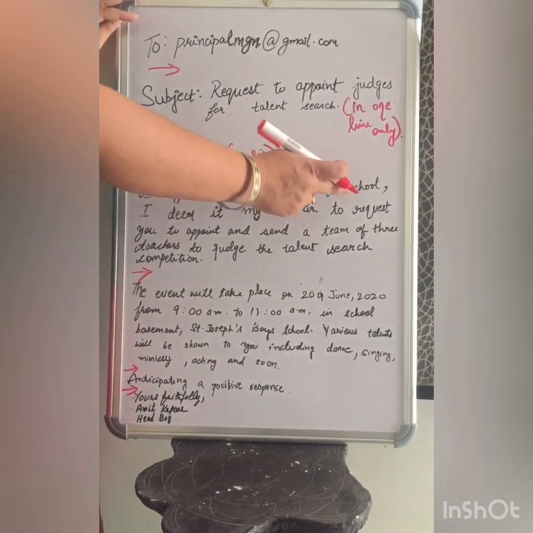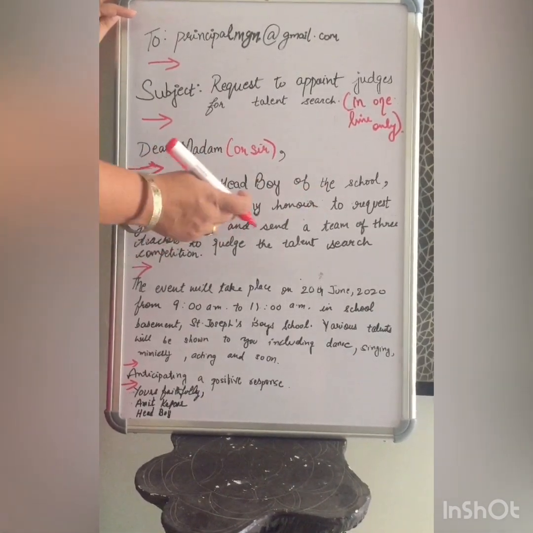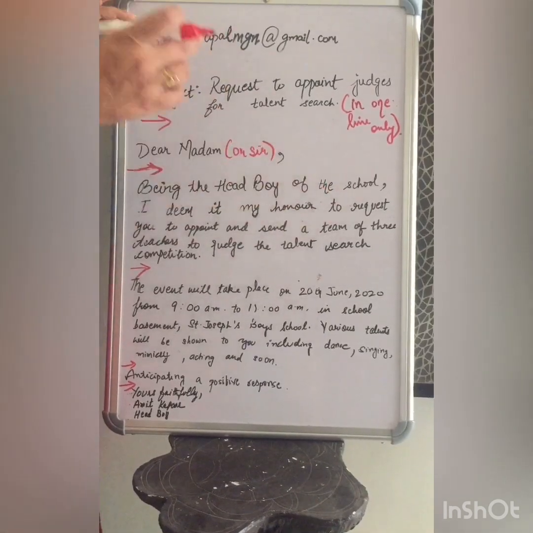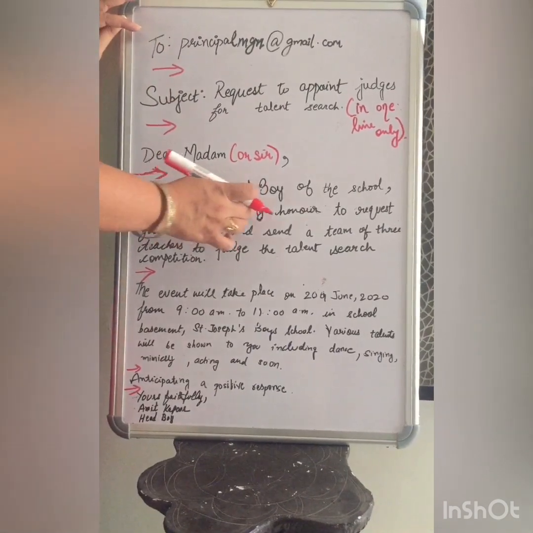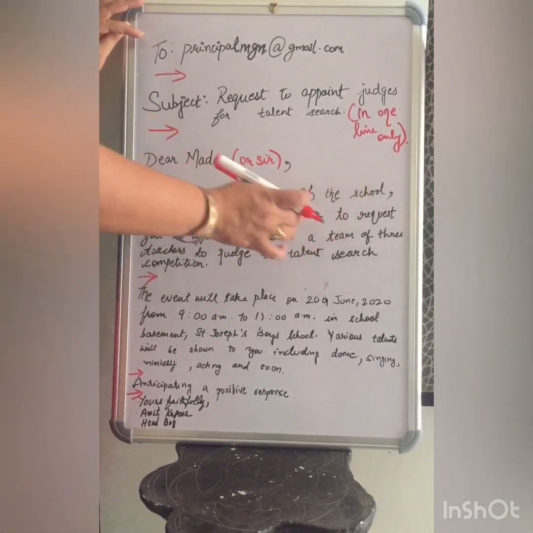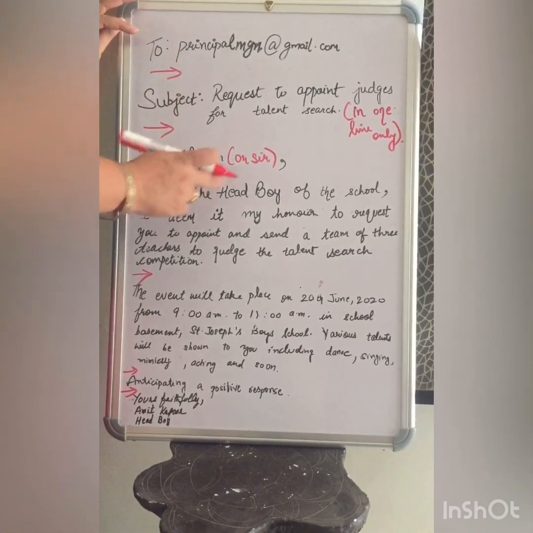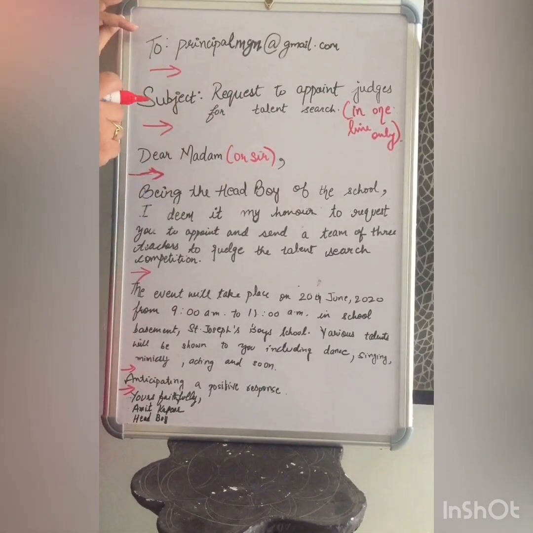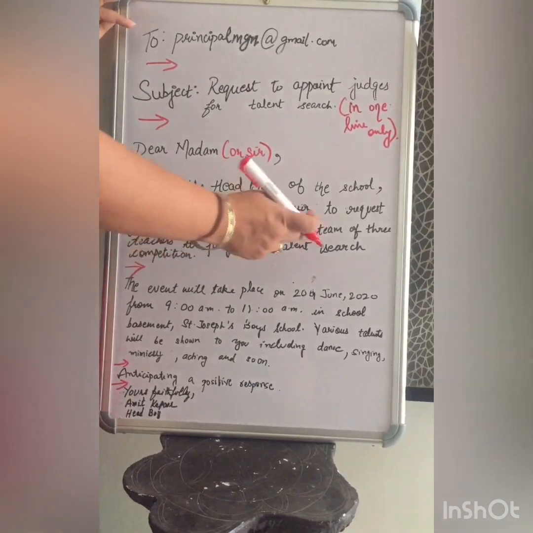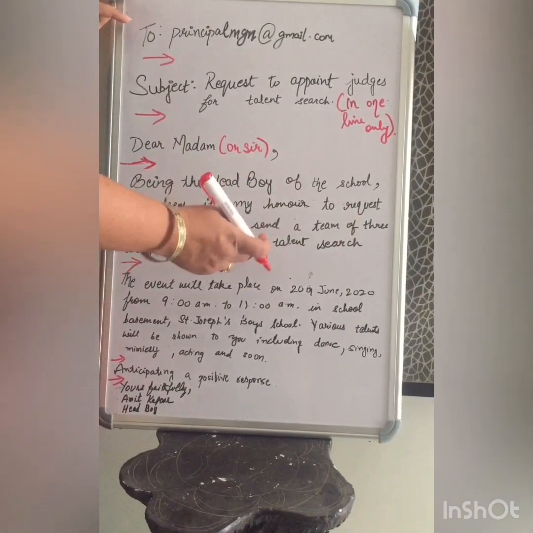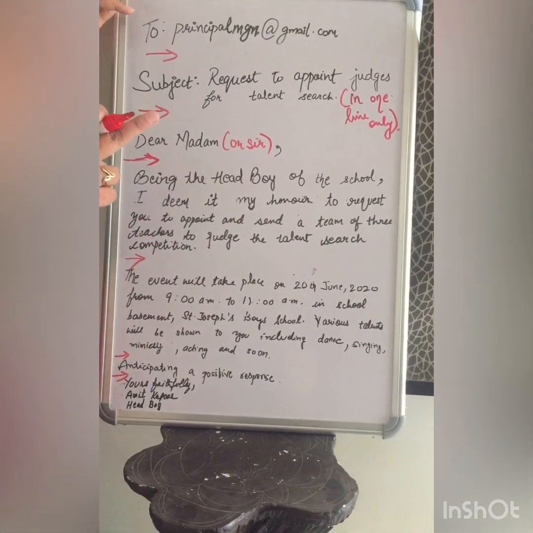Being the head boy of the school, I deem it my honor to request you to appoint and send. I deem it my honor. So these are some courteous and polite words. And in the starting, the usage of these courteous and polite words have half a mark. I will be discussing the marks later on. So please, this opening sentence has to be very catchy and very polite and courteous. Mind it. I appoint and send a team of 3 teachers to judge the talent search competition. This line comes from the question of the email.